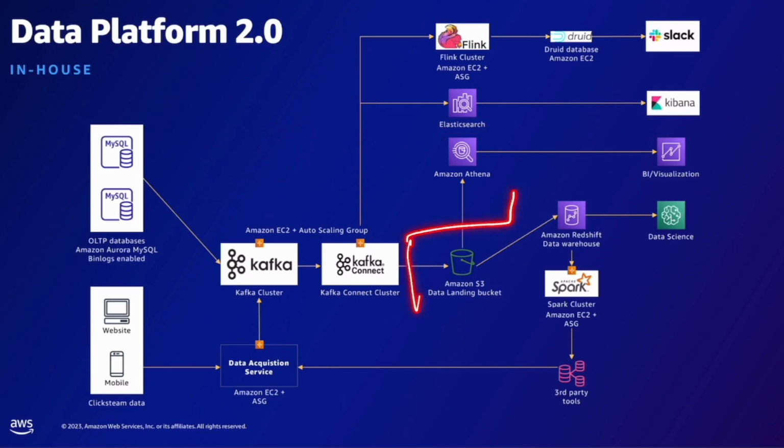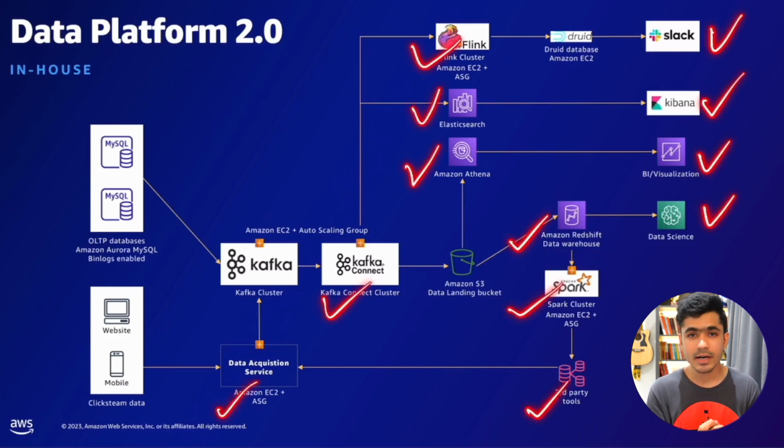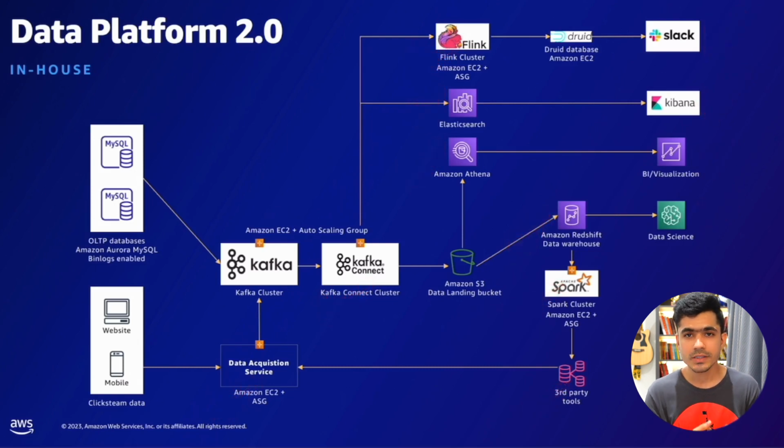And as per the previous architecture, they have the ETL system placed before storing the data onto Amazon Redshift for better analytics. At this point, they were serving all of the requirements from processing batch data and real-time data, having the data warehouse in place, and making sure all of the system work properly.